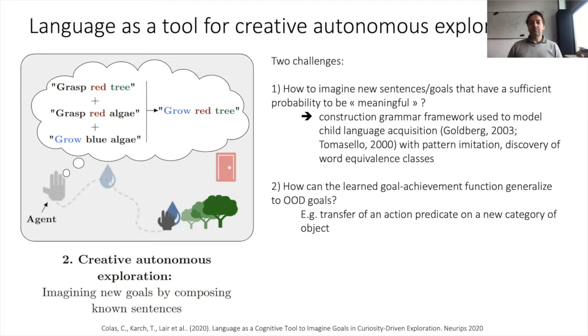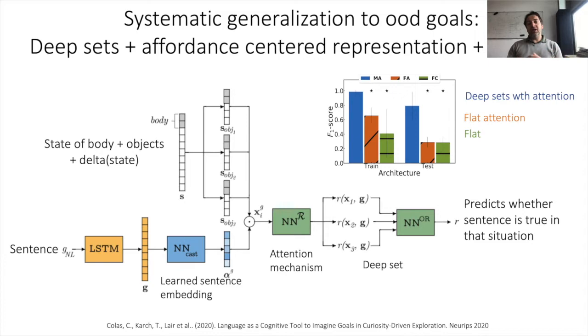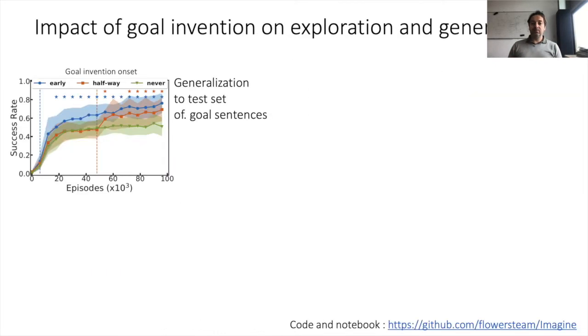To enable such generalization abilities, we've used a neural architecture that combines three things. The first thing is affordance-based representations. Basically, inputs include states of the body and object and their change in an episode. The second ingredient is attention, to filter information in sentences that is only relevant to the language goal. And finally, deep sets, which combined with affordance-based representation constitute a variation of a relation network, which is itself a special kind of graph neural network.